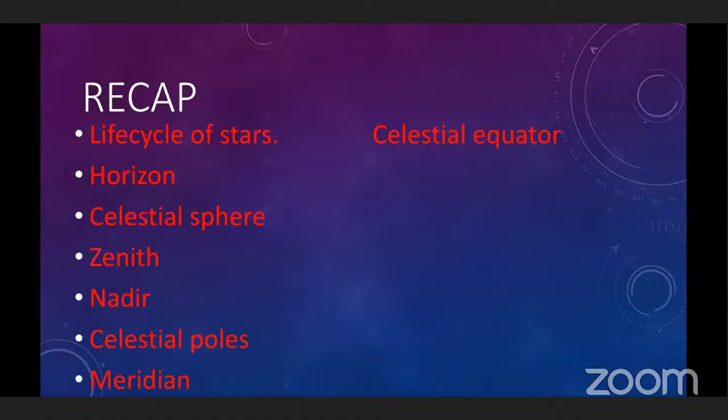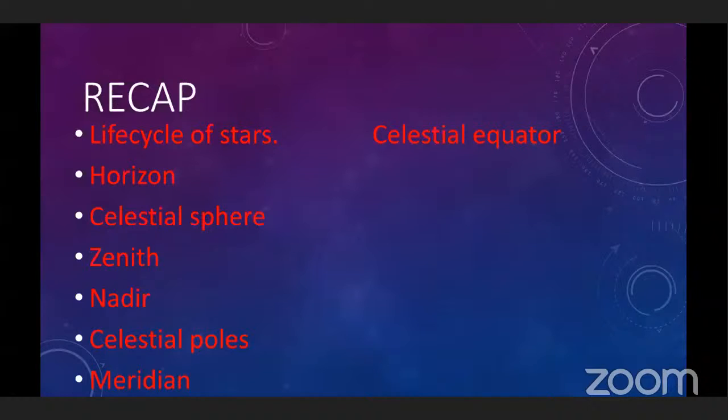After that, we learned the celestial sphere. The celestial sphere is a virtual sphere. After that, zenith. Zenith is the point on the celestial sphere exactly above our head. Next one, nadir. Nadir is the point on the celestial sphere exactly below our feet.